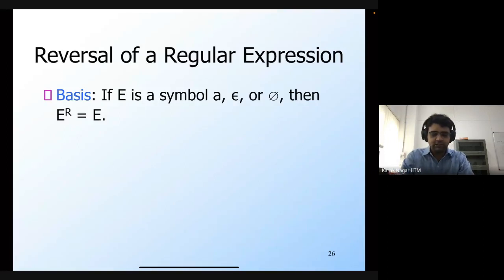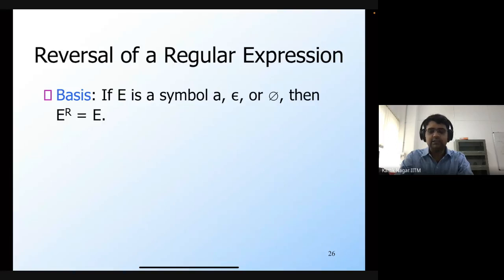So we start with the basis regular expressions, rather. So E is a regular expression. If it's a basis regular expression, then there are only three possibilities. It can be a symbol, or the symbol epsilon, or the empty set.